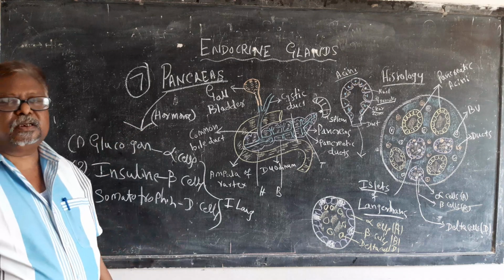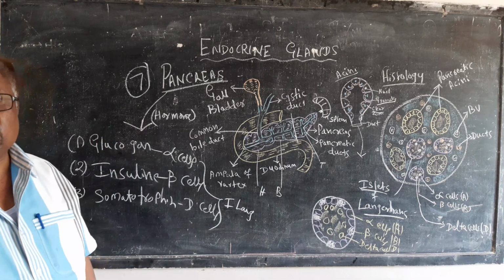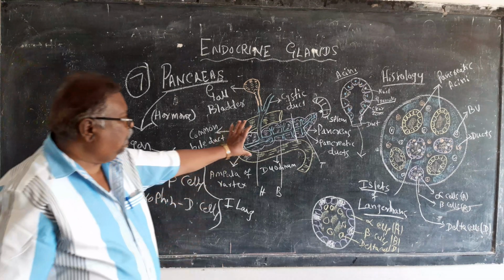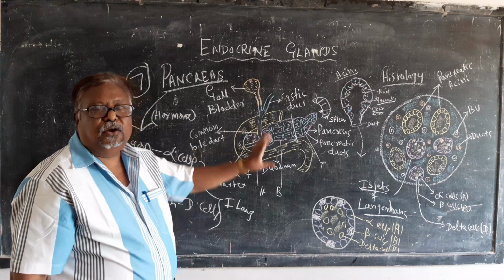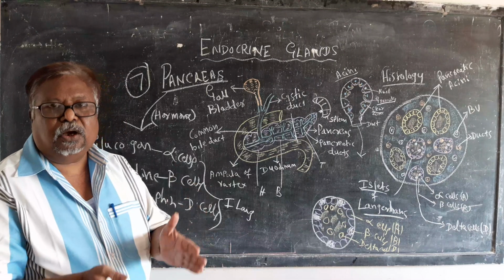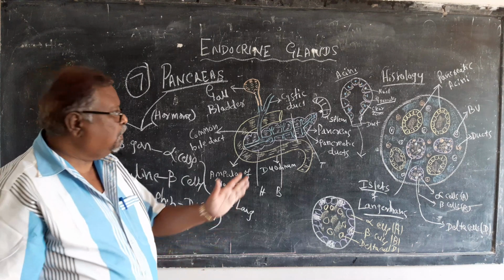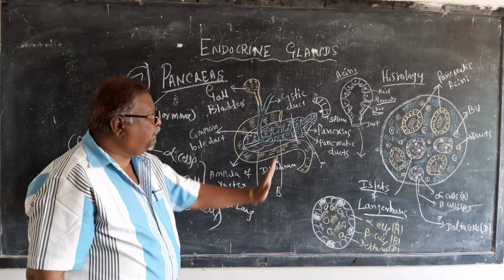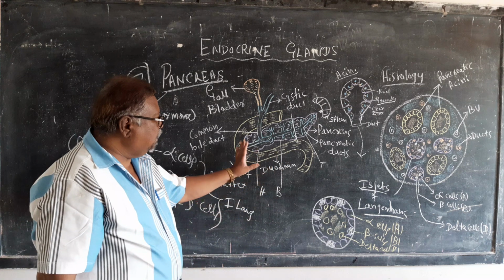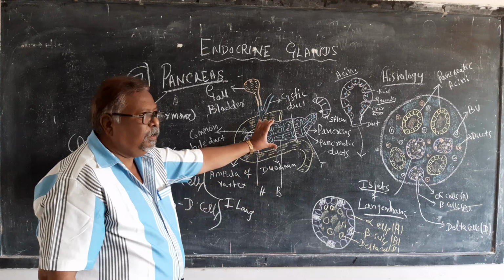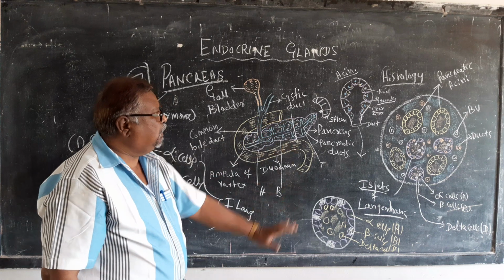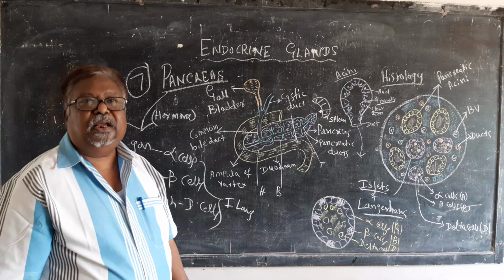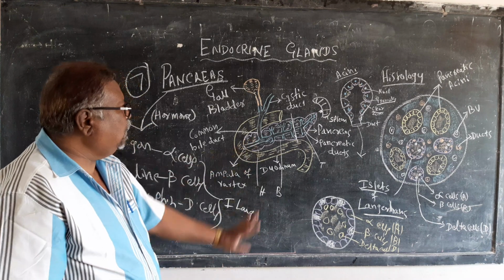The pancreas is a very important organ, a leaf-like or fish-like structure present in between the coil of the duodenum. It has three parts: head, body and tail. The head lies in the coil, the body lies below the stomach, and the tail lies near the hilum of the spleen.